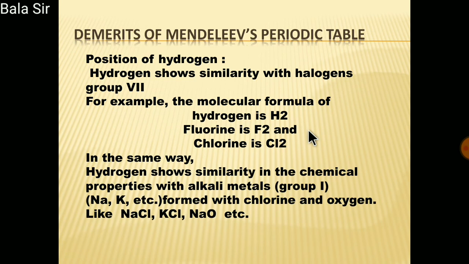In the same way, hydrogen shows similarity in chemical properties with the alkali metal group 1, sodium, potassium, etc., forming compounds with chlorine and oxygen, like sodium chlorine, so NaCl, potassium chlorine, KCl, sodium oxygen, NaO.